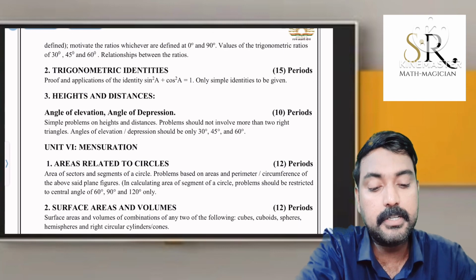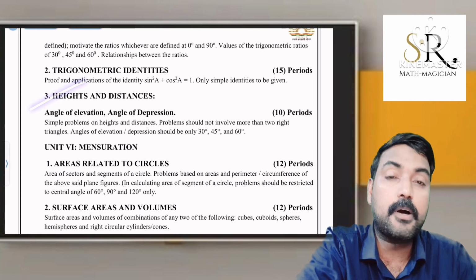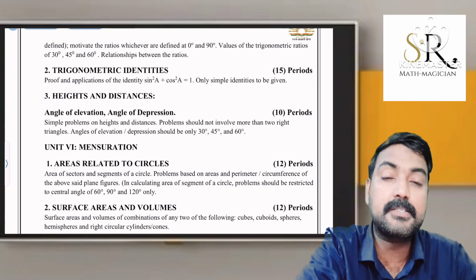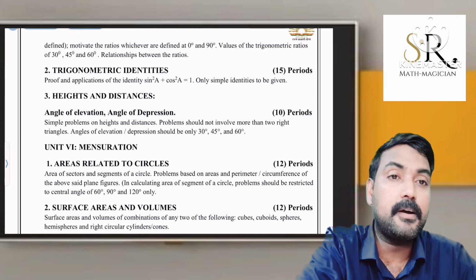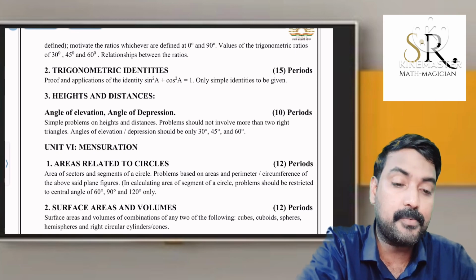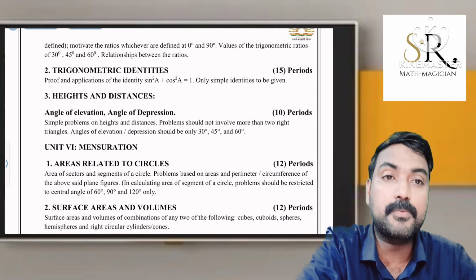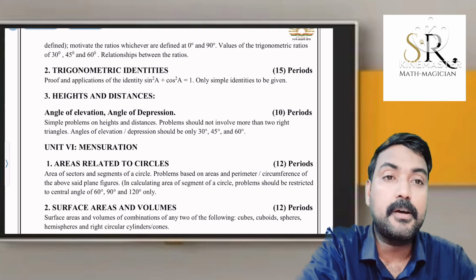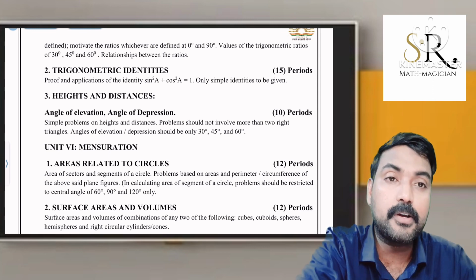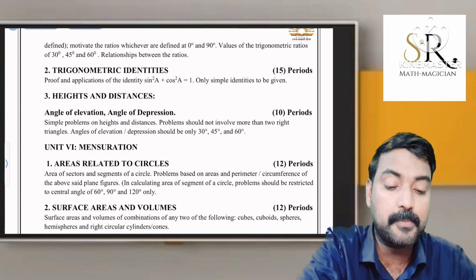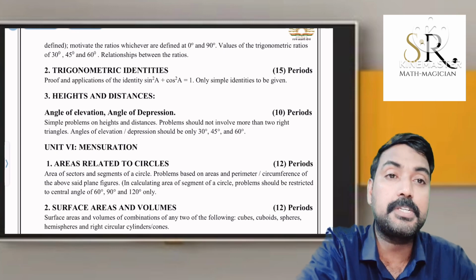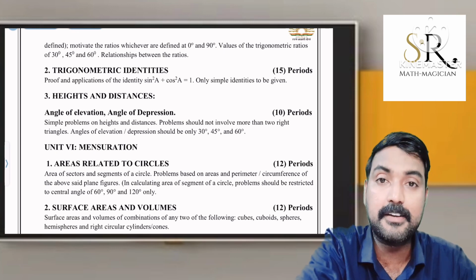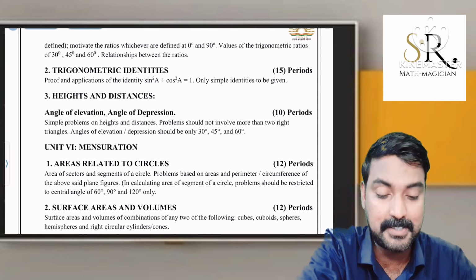Then trigonometry applications. That means how to find a height or distance of different things. For example, height of the tower, height of the building, or distance from the bottom of the bridge to the other side of the river. Such different situations will be there, but all situations we will connect with the right angle triangle and we will form the height and distance.